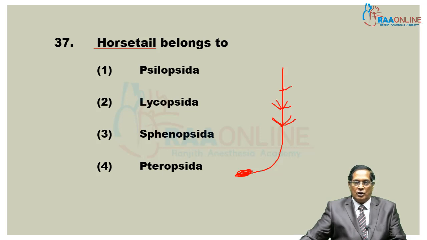At the top, a spore producing structure is present.